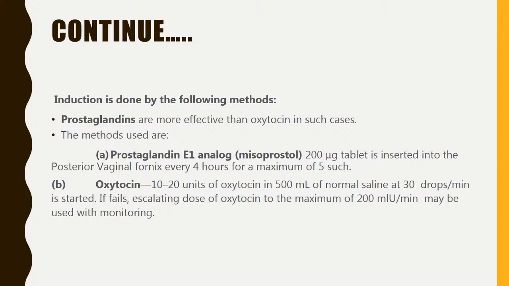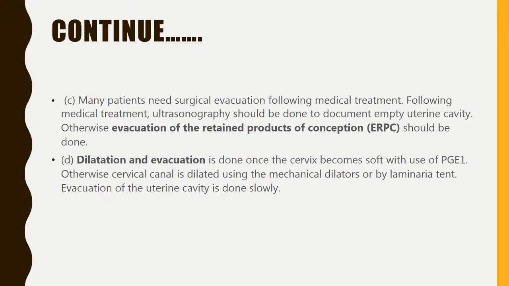Induction is done by the following methods. Prostaglandins are more effective than oxytocin in such cases. So prostaglandin, misoprostol 200 microgram, is inserted into the posterior vaginal fornix every 4 hours for a maximum of 5 tablets. Oxytocin, 10 to 20 units in 500 ml of normal saline at 30 drops per minute, will be started. If it fails, an escalating dose to a maximum of 200 milli international units may be given, but it should be monitored strictly. Many patients need surgical evacuation following medical treatment.